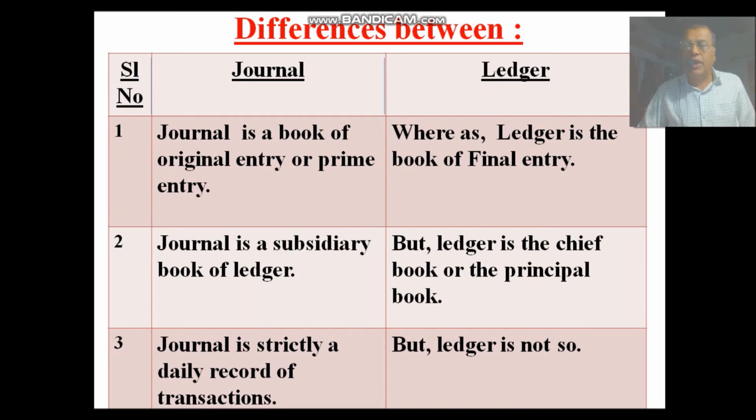Now coming to the third one. Journal is strictly a daily record of transactions. That means we should write the journal daily without fail. We should record the journal daily, but ledger is not so.